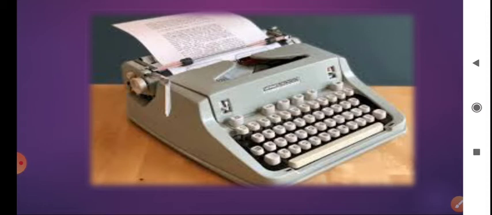In the picture, you can see the keys here, and whatever you type from these keys will be printed on the paper. Whatever you typed here came out directly on the paper as a printout.